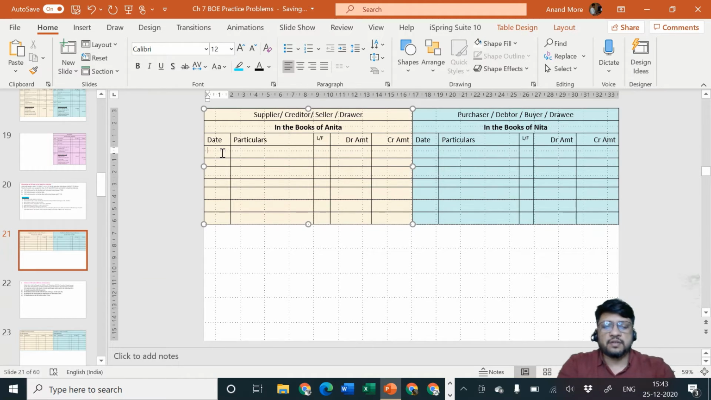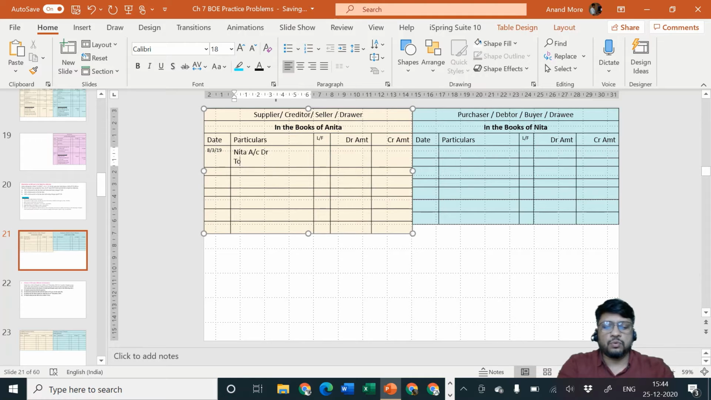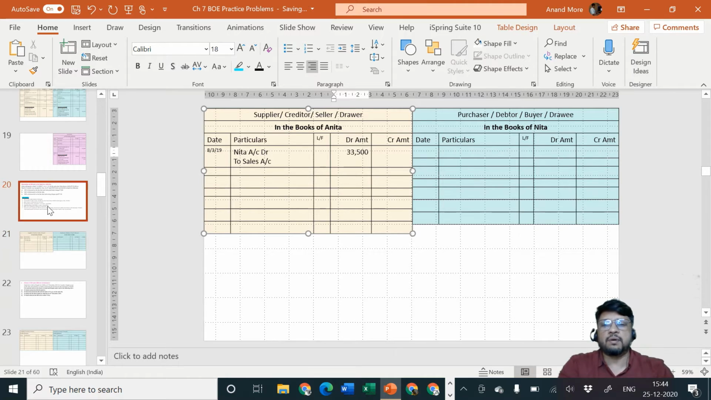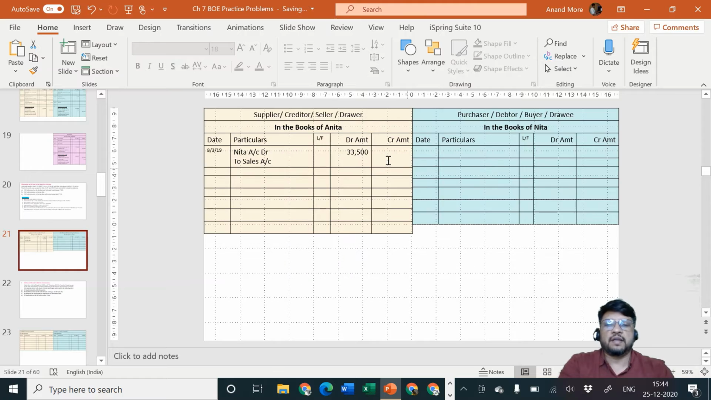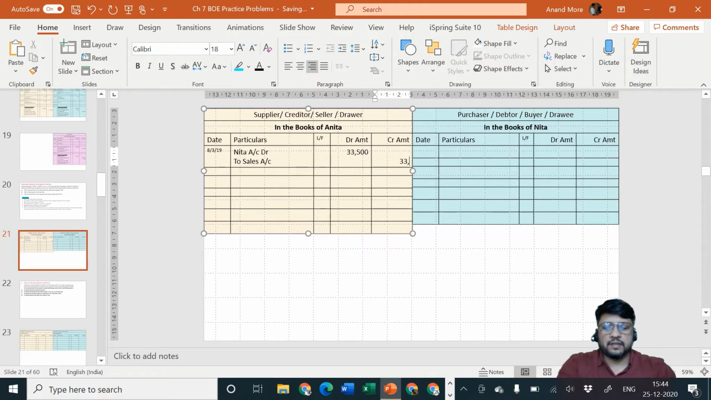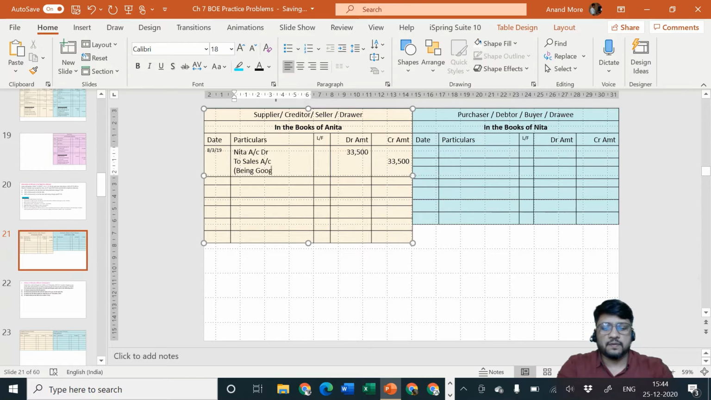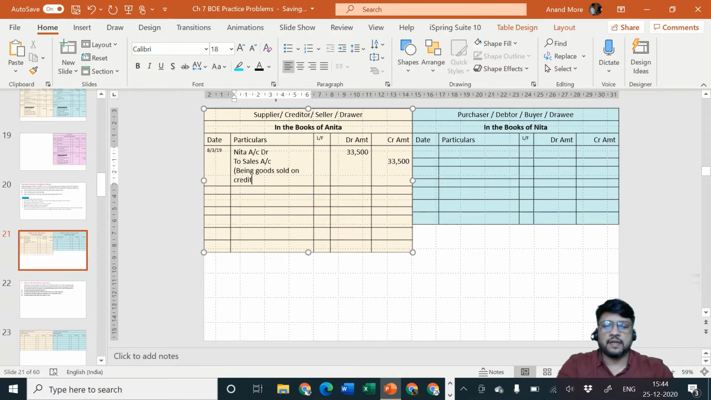Yes, the first transaction happened on 8th of March 2019. The transaction is of sale of goods. The entry will be: Nita is the receiver, debit the receiver. Nita account debit to sales account. The amount is how much? Let me confirm. Yes, 33,500, correct. 33,500, being goods sold on credit.